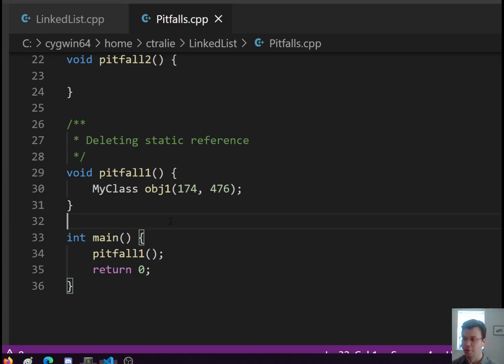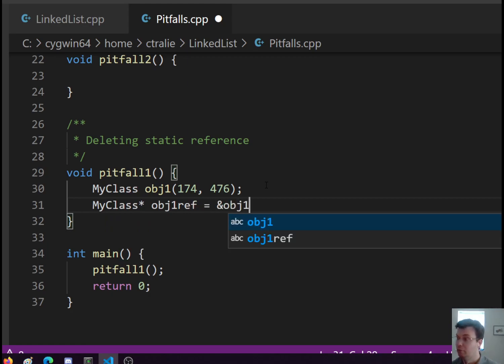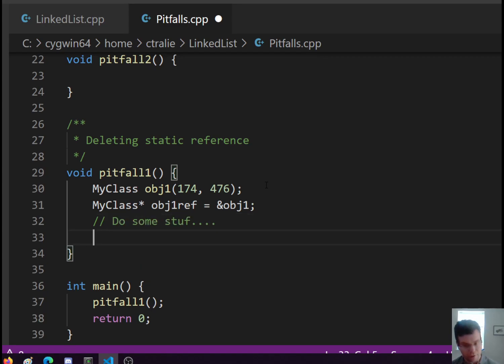Okay, so that did nothing actually. So the sort of thing that I've seen people do is they will then declare a reference to this object. So there we go, we get the address. And then they'll do some stuff, and eventually they have this reference and they go to delete it.